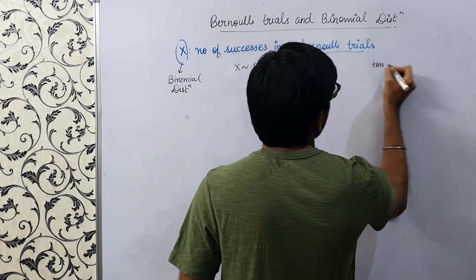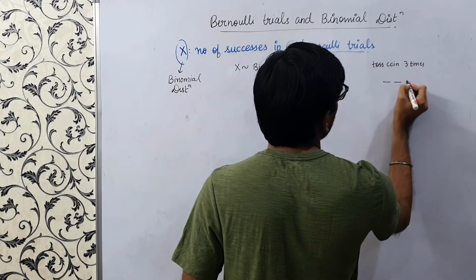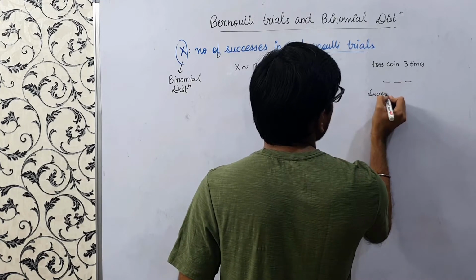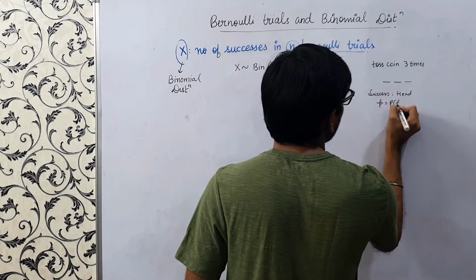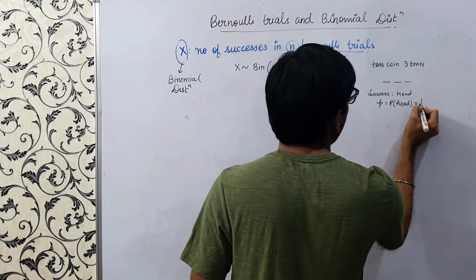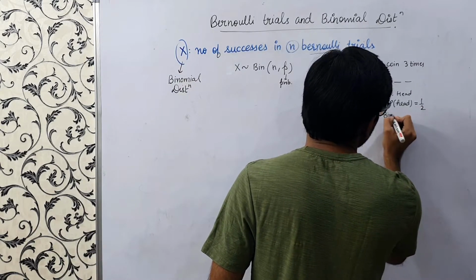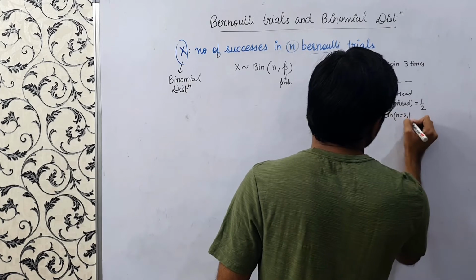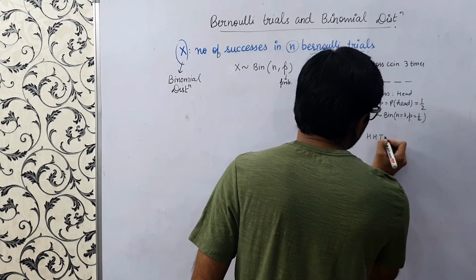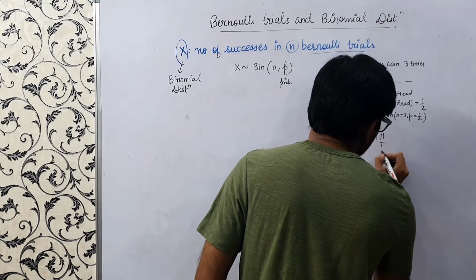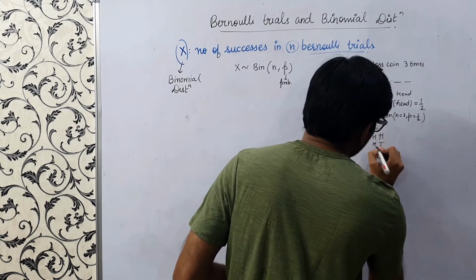Suppose I toss a coin 3 times. So there are 3 trials, right? 1, 2, 3, and our success is head. So p is the probability of head, that equals half. So here, just as an example, x follows binomial, n equals 3, p equals half. So what would be the possible outcomes? HT... So these are our possible outcomes, right?